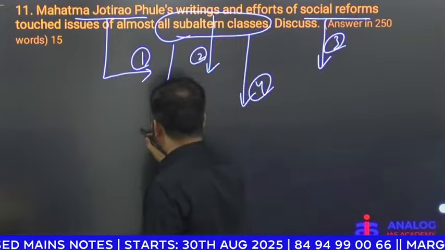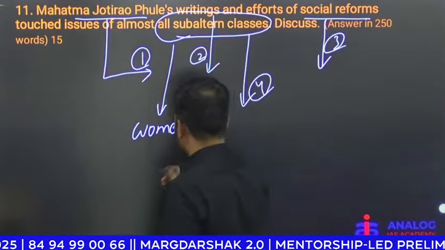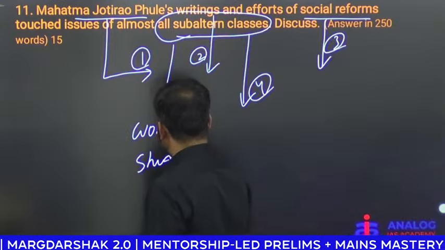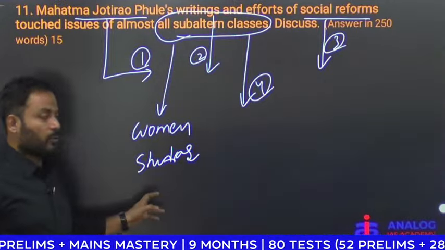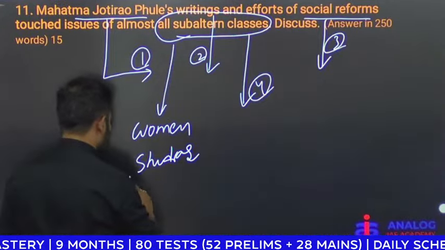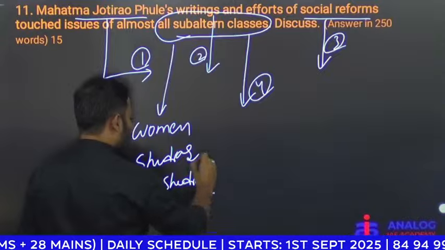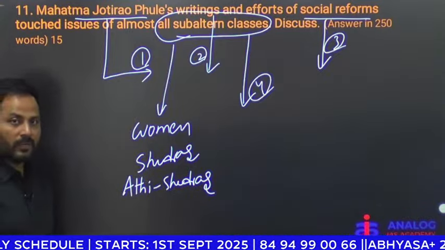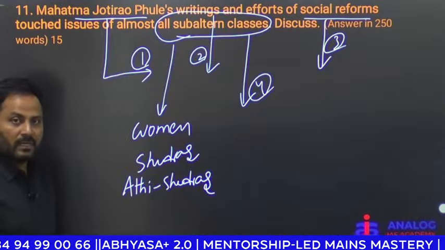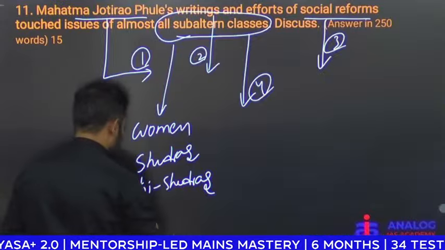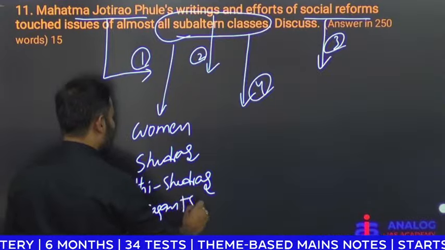So what are the classes which were depressed? One is women. And second one is Shudras. In Chaturvarna society, the fourth rank was given to the Shudras. And below the Shudras we have Atishudras. Atishudras are the untouchables, we call them Chandalas. Within the Shudras, whoever took up menial professions were considered as the Atishudras. And his social reforms have also touched the concerns of peasants.